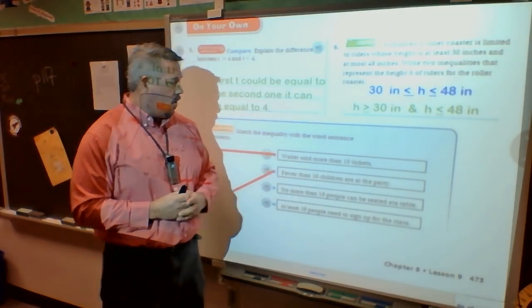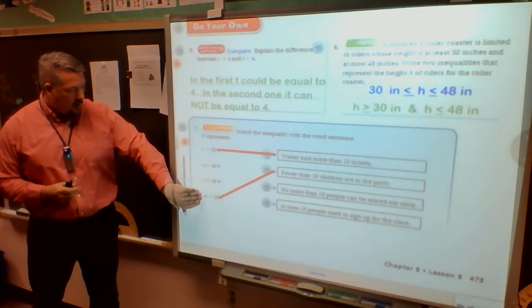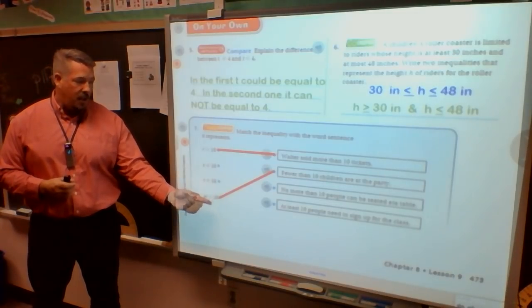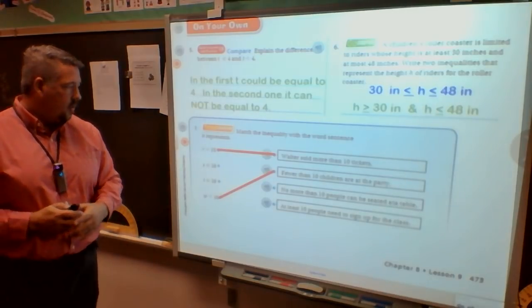Fewer than 10 children are at the party. So when I look up and I look at how many children could be there, that is indeed less than 10. So W is less than 10 would be my matching inequality, even though you already know it.